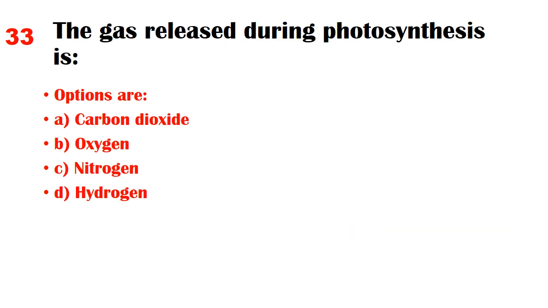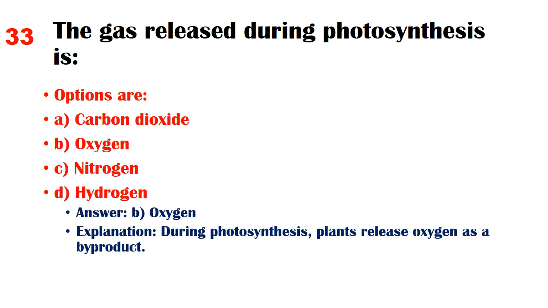The gas released during photosynthesis is. Options are A. Carbon dioxide, B. Oxygen, C. Nitrogen, D. Hydrogen. Answer: B. Oxygen. Explanation: During photosynthesis, plants release oxygen as a byproduct.